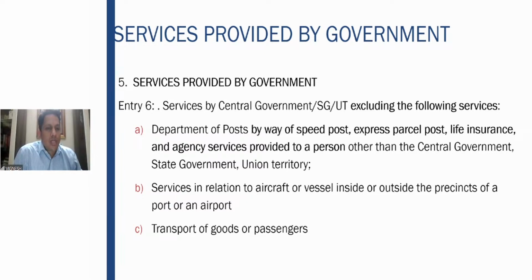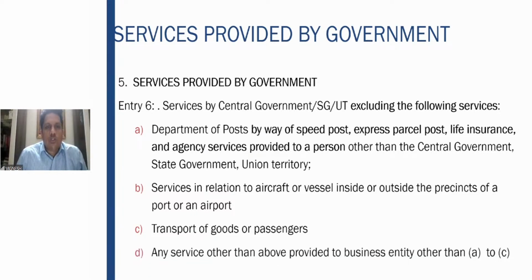Next, services in relation to aircraft or vessel inside or outside the precincts of a port or an airport. These services provided in relation to aircraft or vessel are also taxable. Transport of goods or passengers is also taxable, but there are separate entries, and in some cases it is exempt. We'll go through that.